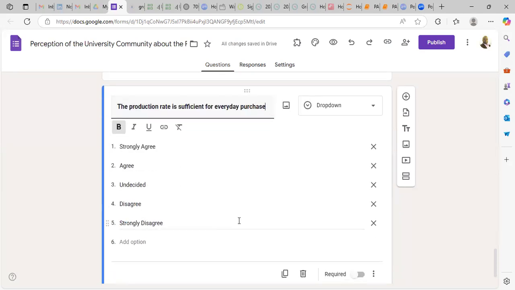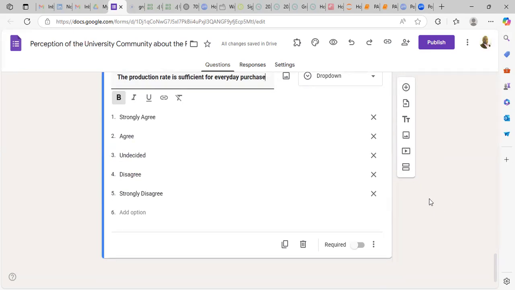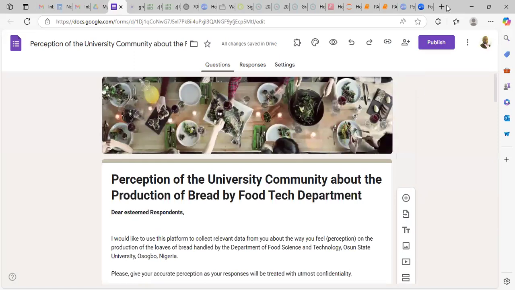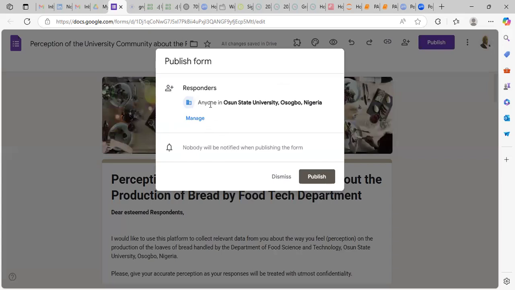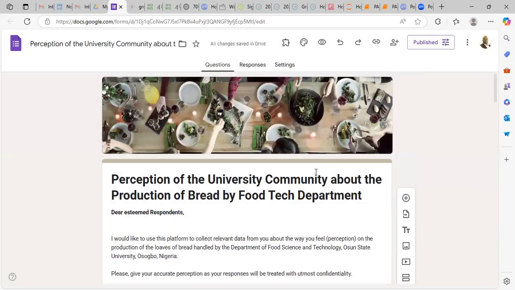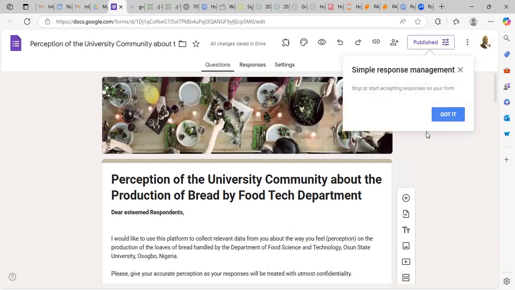So all these things, you are the one to think about what you want to put in the content of your questionnaire. My own is to make sure that you convert it into a link so that it will be very easy for you to administer in the town. So let us stop at this place. From here, you come to publish and say publish. When you publish, you can say anyone in your university, because I'm using the university email to do it. So anybody can see it and respond. When we say publish, it's already published now.